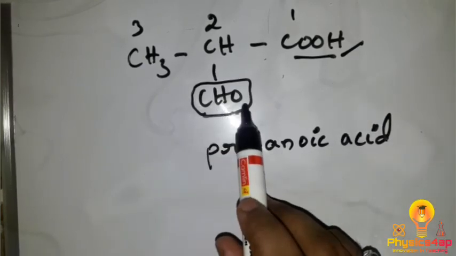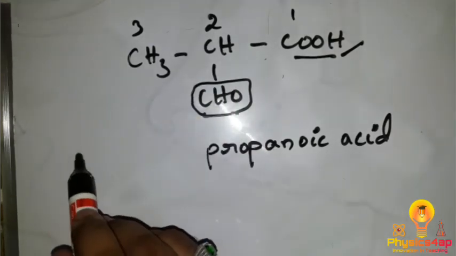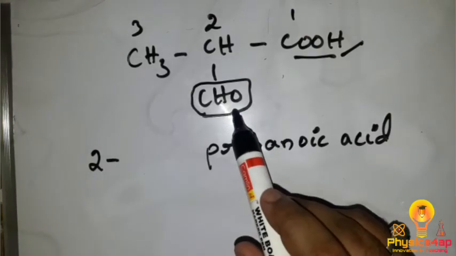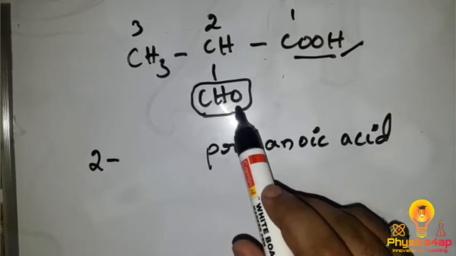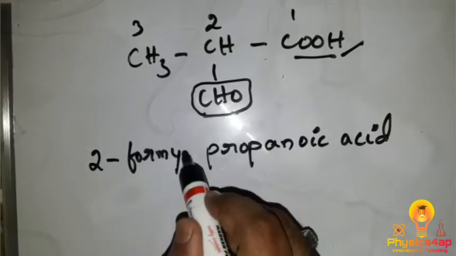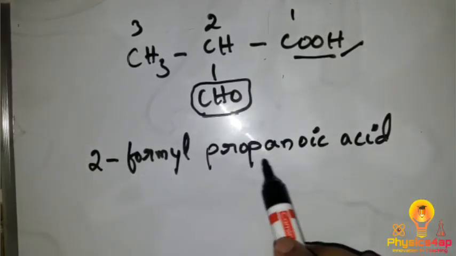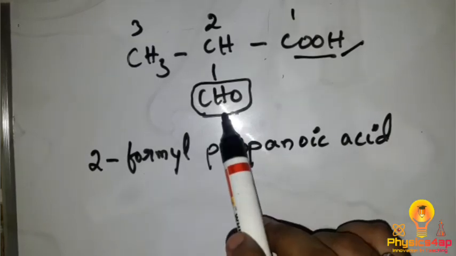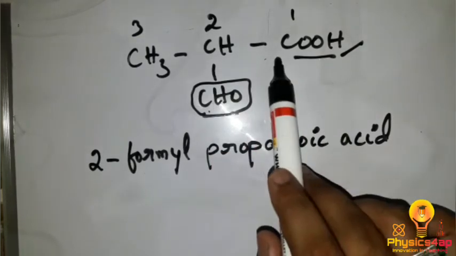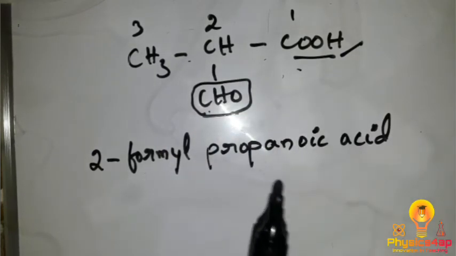and CHO is the functional group which is aldehyde, which is present in the second position, so we write 2. The prefix for the aldehyde we write as formyl. Now the complete name of this compound is 2-formyl propanoic acid. So at second position 2-formyl, prop, 1, 2, 3, and oic acid. This is the last example, and the complex examples will be explained in the next episode.